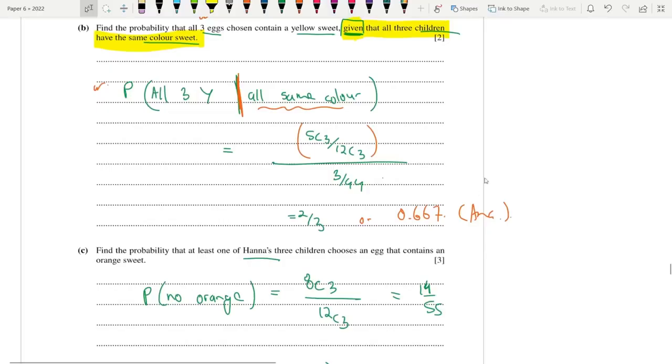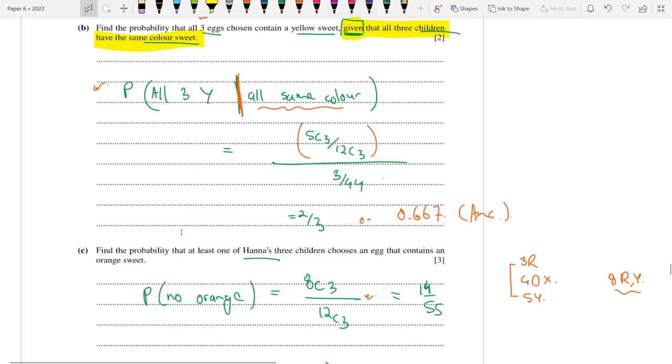We have 3 red, 4 orange, and 5 yellow. So picking no orange, what does that mean? We either pick from 3 red or 5 yellow. That means 8 red or yellow sweets. So the probability of selecting no orange sweets is 8C3 divided by 12C3.